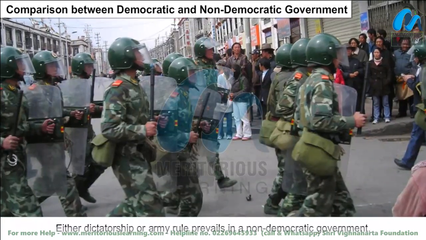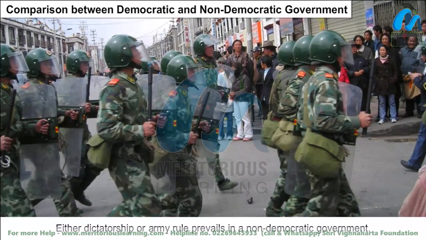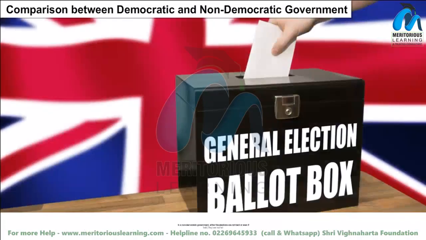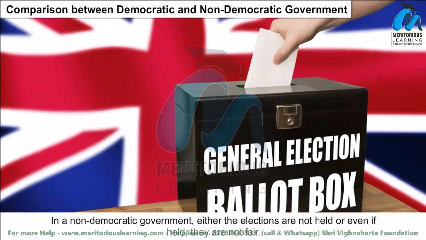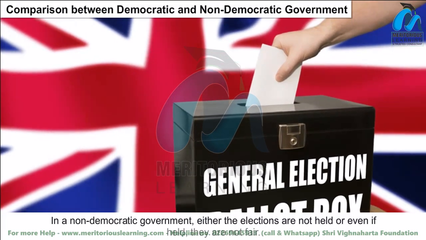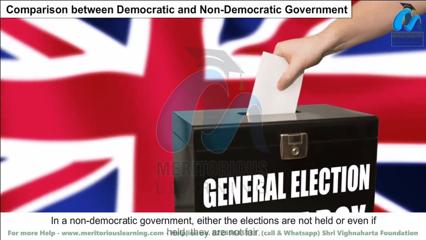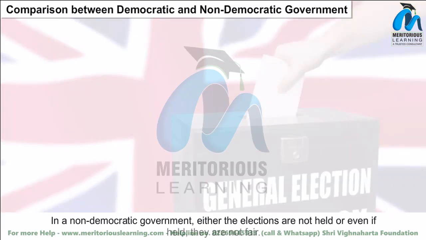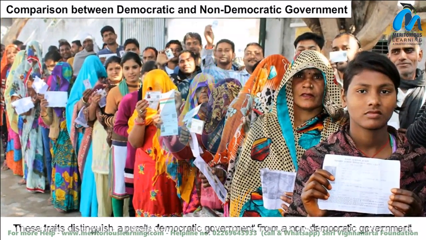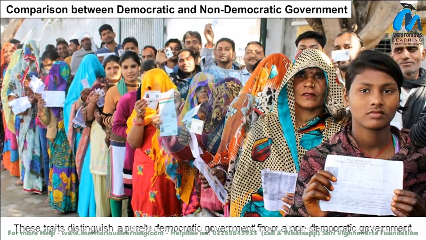Either dictatorship or army rule prevails in a non-democratic government. In a non-democratic government, either the elections are not held or even if held, they are not fair. These traits distinguish a purely democratic government from a non-democratic government.